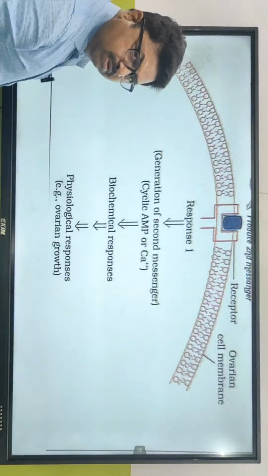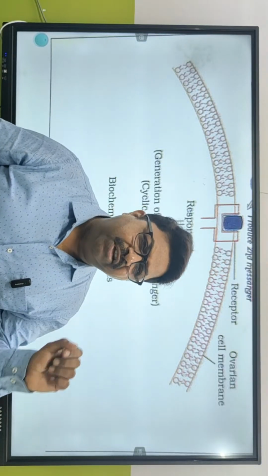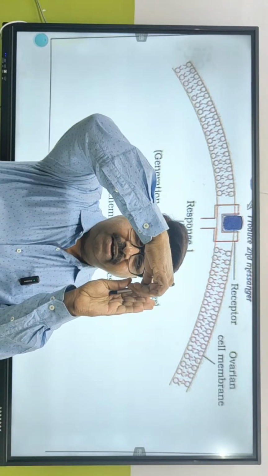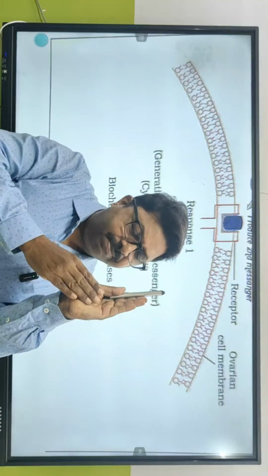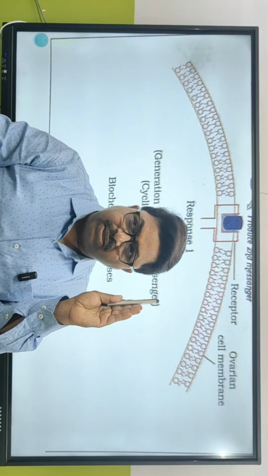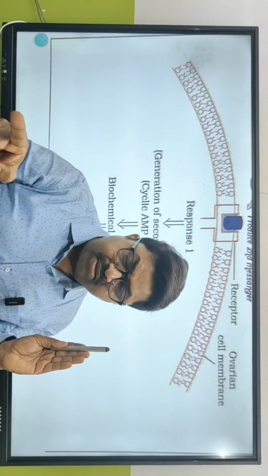It is the ovarian growth. So ovary में growth के लिए कौन responsible है? Follicle stimulating hormone. किस तरह से काम करता है? Follicle stimulating hormone binds with the receptors on the cell membrane. The receptor gives a first response. That response activates the second messenger. The second messenger is cyclic AMP or sometimes calcium ion. You have to remember this.